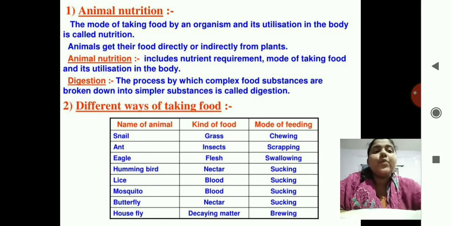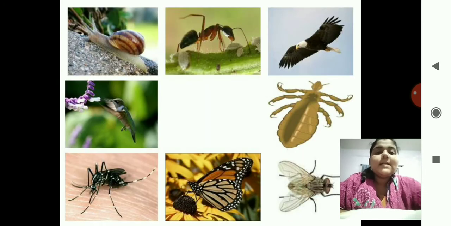Brewing means you are just dissolving the substance in your spit. See here, what all animals we saw: snail, ant, eagle, lice, housefly, butterfly, mosquito, hummingbird. Okay, you can see the mode of feeding and what it is feeding on.